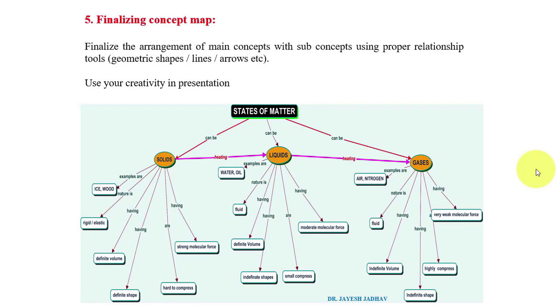Now, what is the significance of this concept map? It makes the teaching-learning process more effective, as students are also involved in it. Students understand the concept rather than memorizing it. When I am talking or showing, students will memorize. But if students are making a concept map on their own, then they will understand the concept very well. Recalling a learned concept becomes easier. They can recall it more easily.